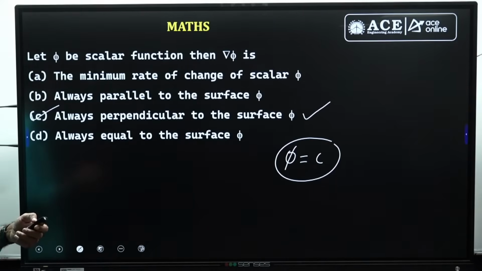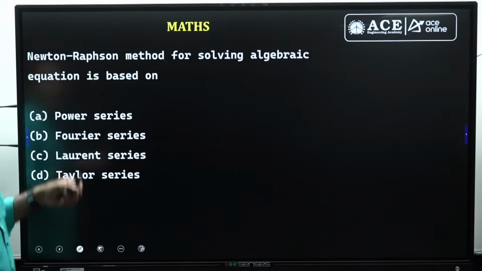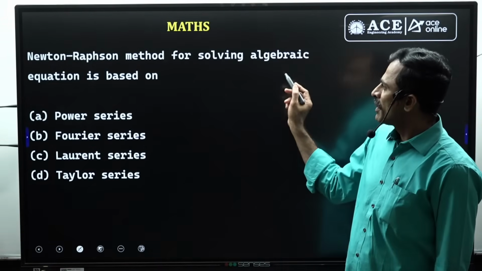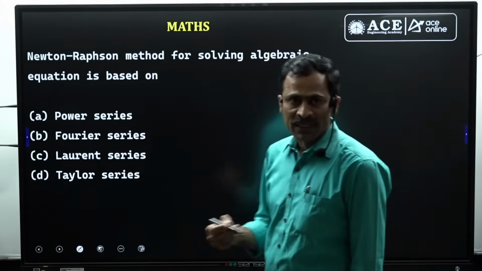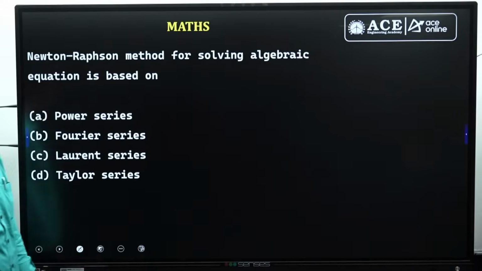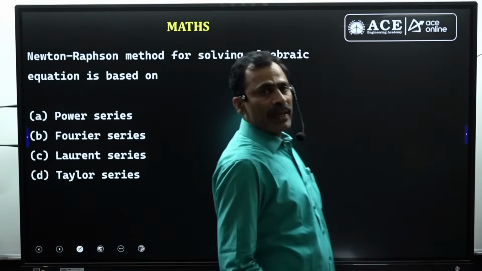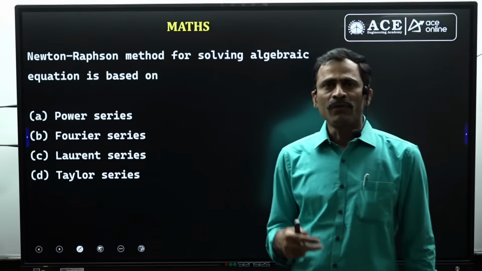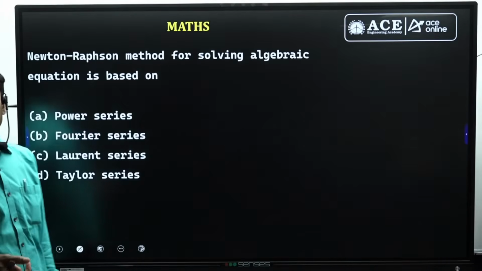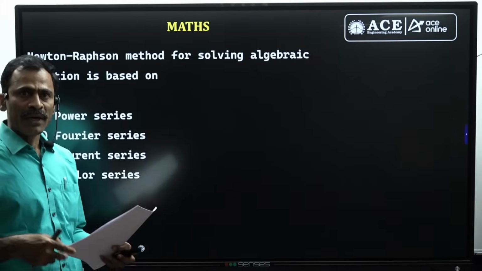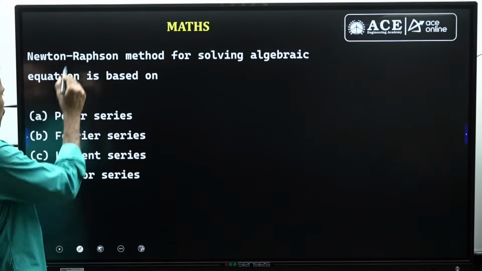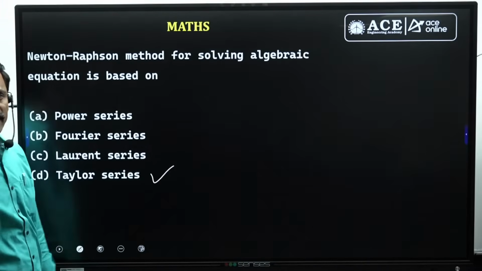Next we go to the next problem, problem number 3. It is a direct question like the previous one. The Newton-Raphson method for solving an algebraic equation is based on power series, Fourier series, Laurent series or Taylor series. Already we know that the Newton-Raphson iterative formula is obtained from the Taylor series by linear approximation. From the Taylor series, by writing the linear approximation, we can get the Newton-Raphson formula. That is why the answer is the last one, D.